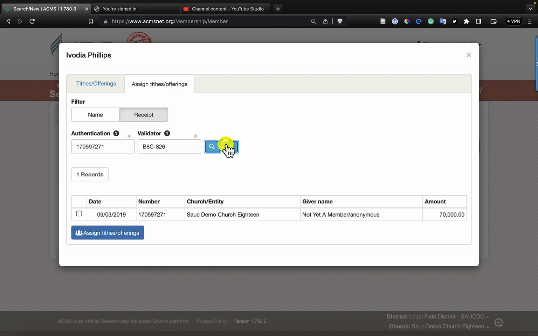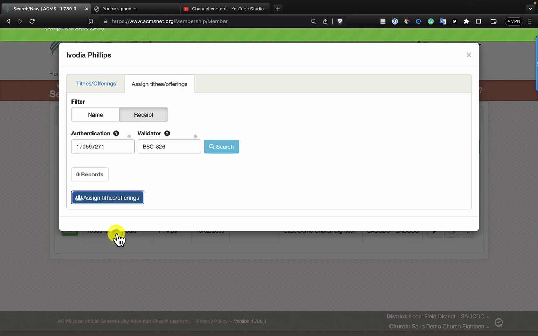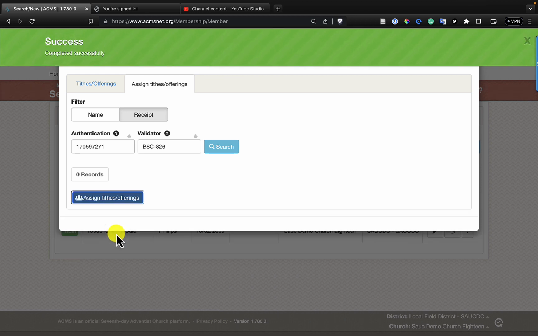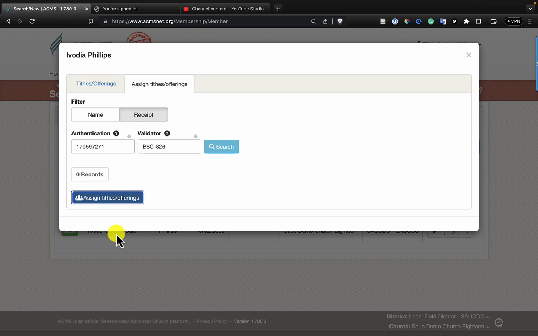Once you do this, you do a search, and indeed, there is the correct receipt that belongs to this person. All you need to do is tick over here to say this is the receipt that I want to link to Evodia Phillips. Once you do this, you click on assign offerings, and that is all you need to do to link the anonymous receipt that you have and this giver, Evodia Phillips.